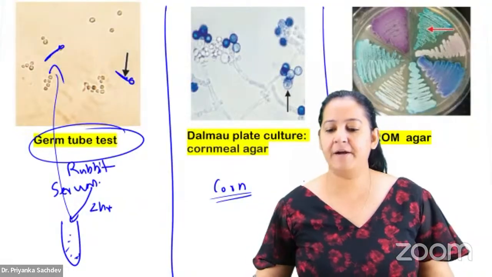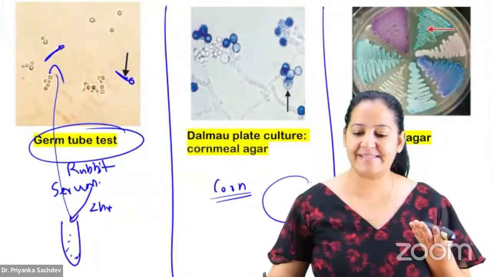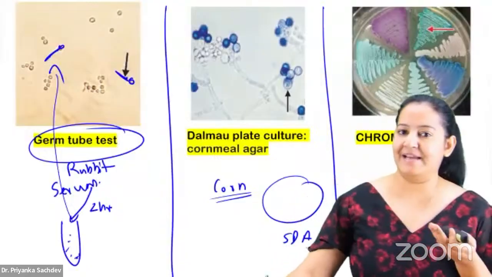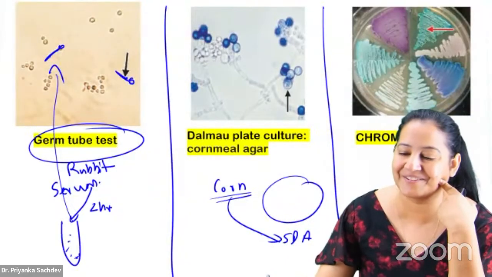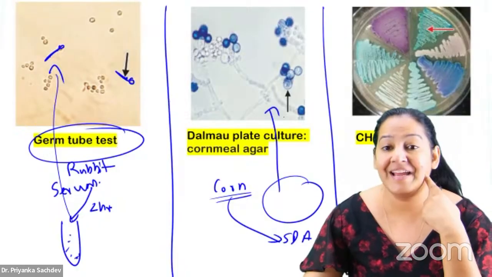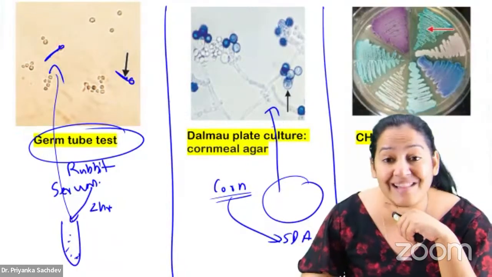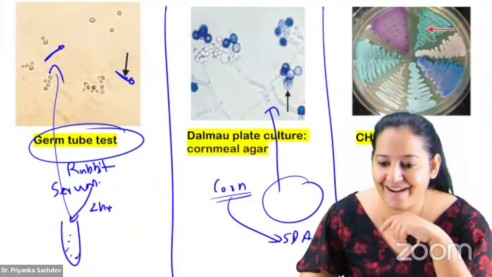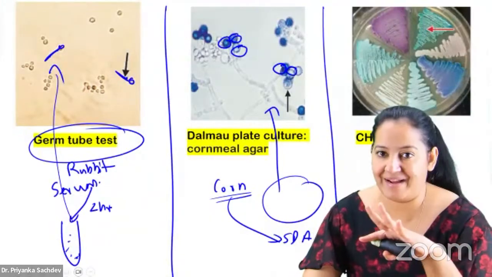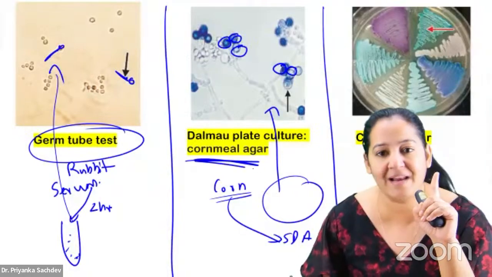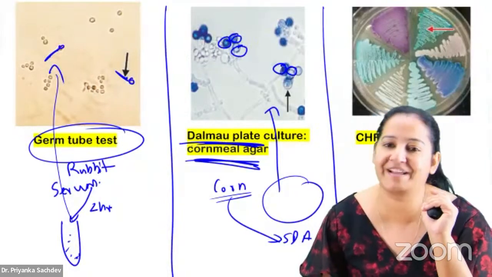Okay, now take your specimen, and take your SD agar. This is not simple SD agar. It contains cornmeal, the commercially available cornmeal. Add corn. Now try to grow a Candida on it. If it is Candida albicans, it likes corn. It will make the chlamydospore. If it is not Candida albicans, it will not make. This experiment is known as the cornmeal agar experiment, also known as the Dalmau plate experiment.